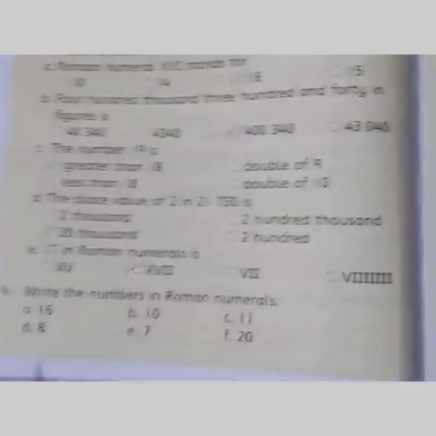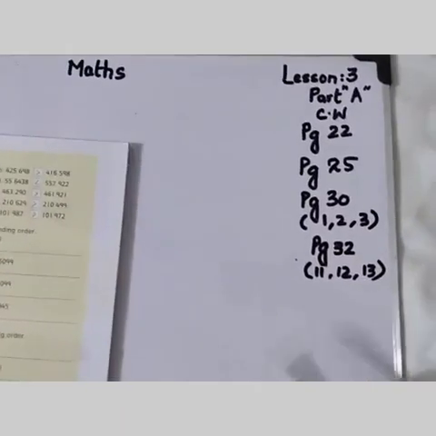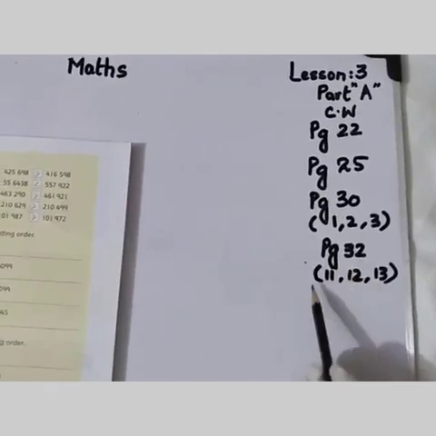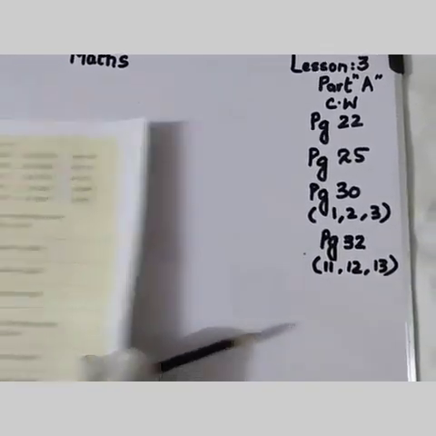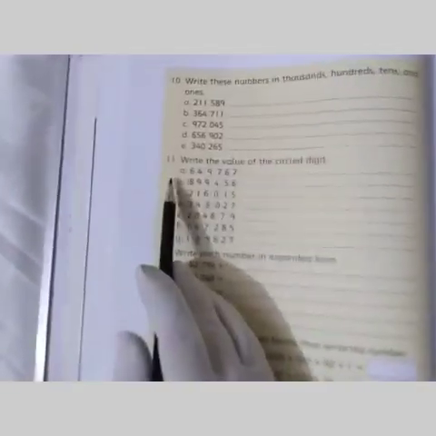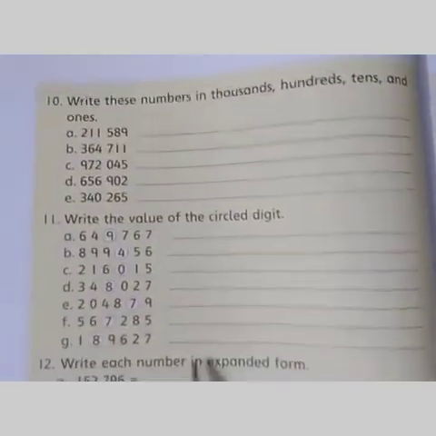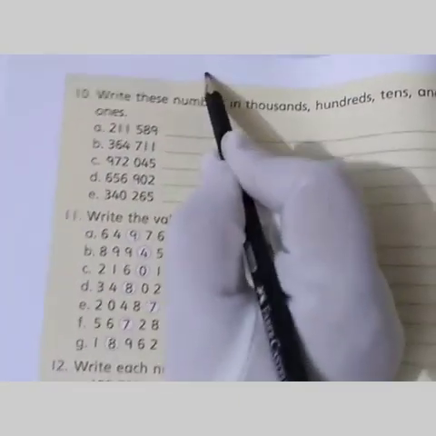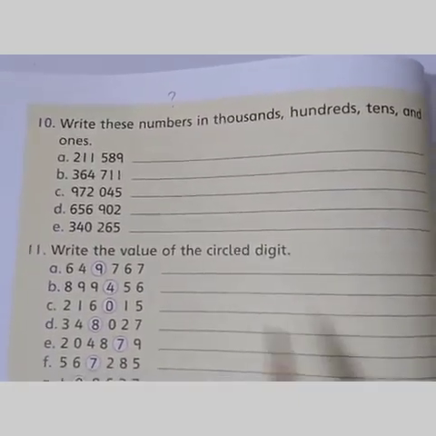Complete the exercise, page number 30, questions 1, 2 and 3. Now page number 32, questions 11, 12 and 13. Open page number 32, question number 11. Write the place value of the circled digit. Before this, write the date on top of the page. Write the place value of the circled digits.